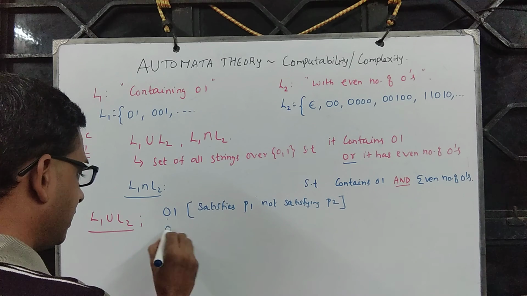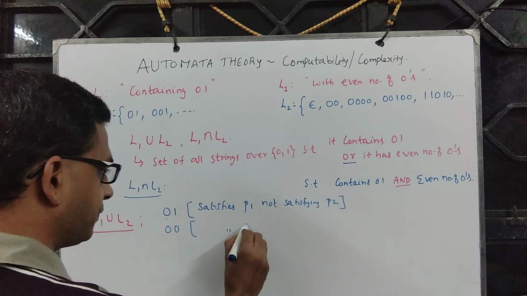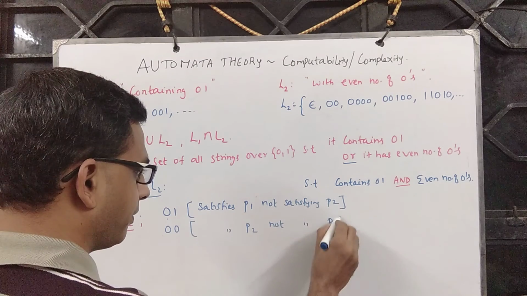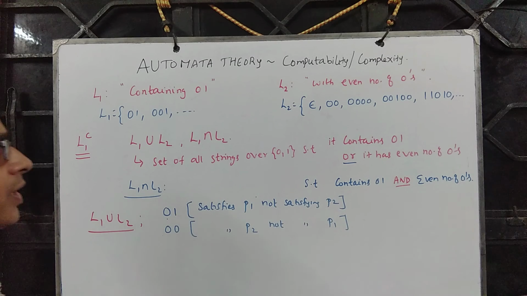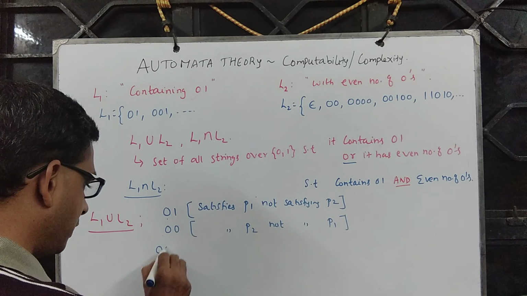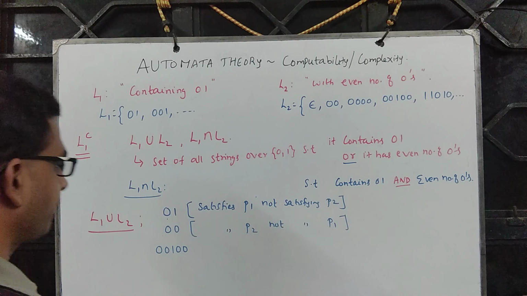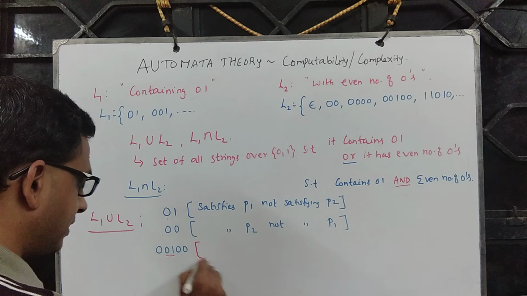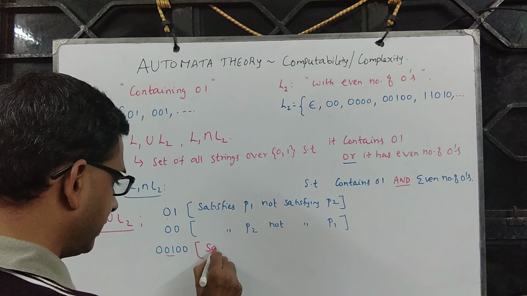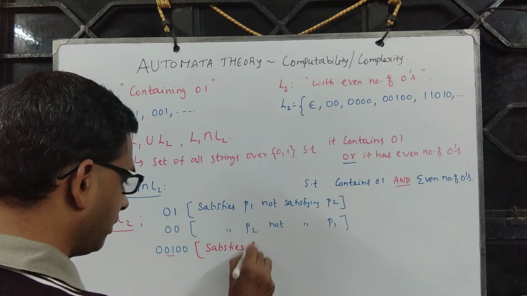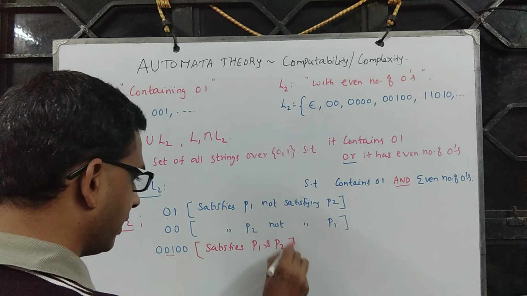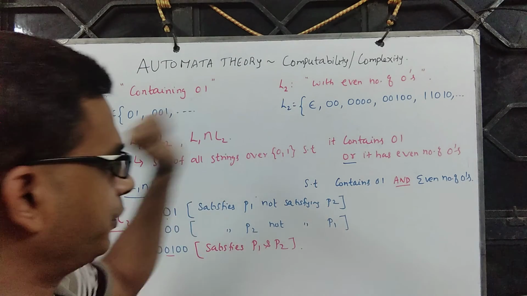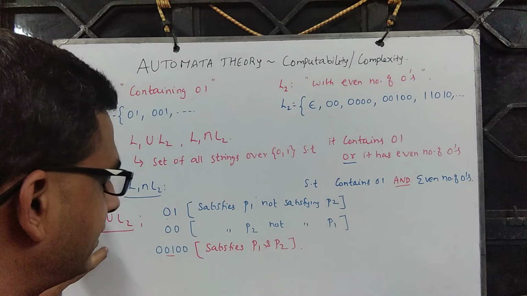Look at the string 00. It satisfies P2 and not P1. But there are strings of the form 00100. You see that it contains 01 as well as an even number of zeros, so it satisfies P1 and P2. So you simply take the union, and you get the desired set.